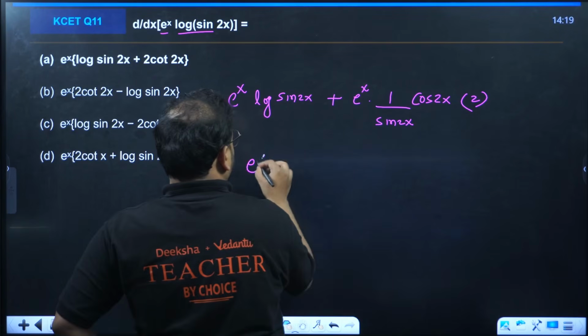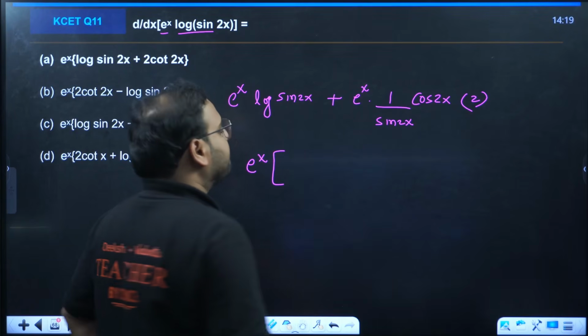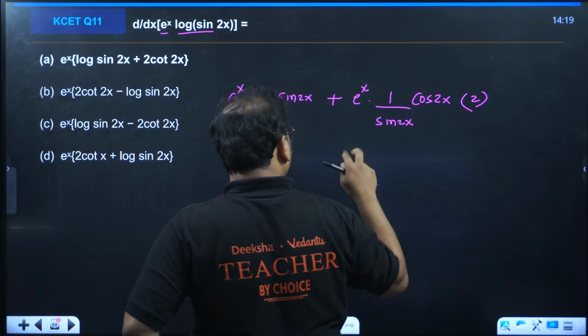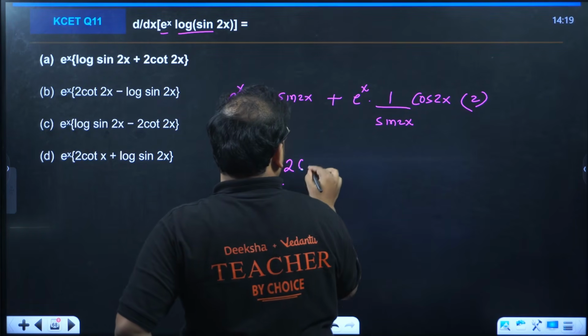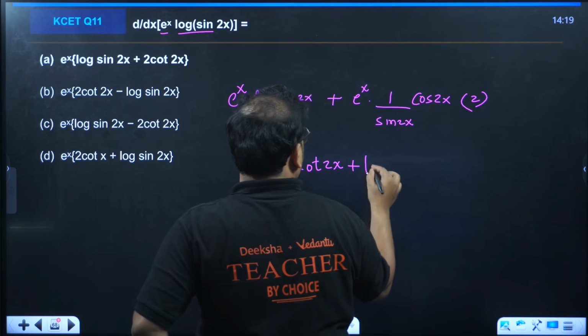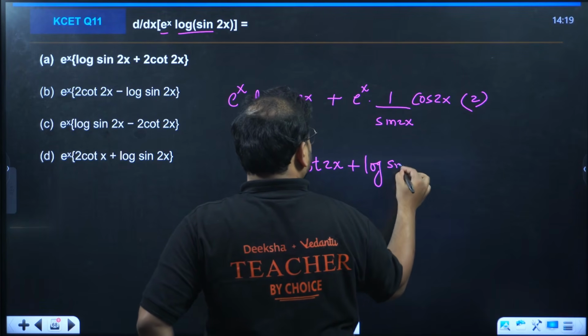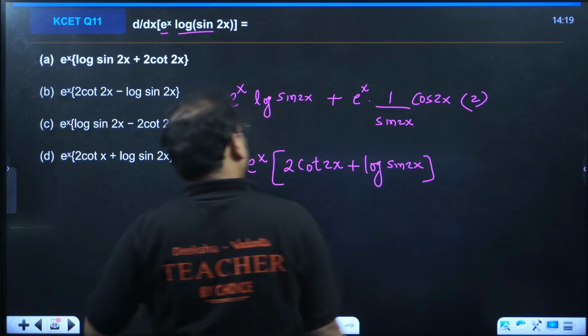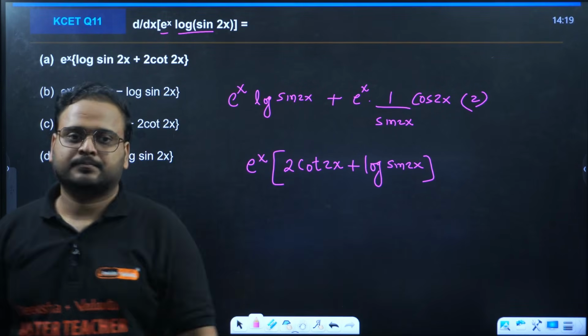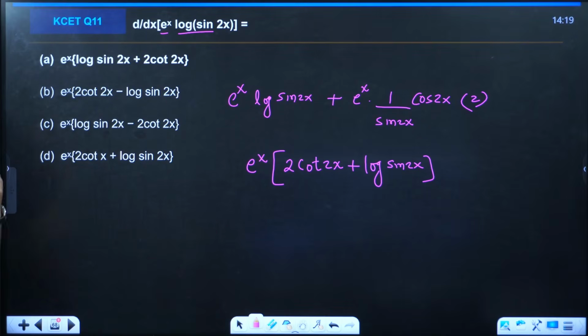You can see e power x is common. This becomes cos by sine. That is going to be cot 2x. So 2 cot 2x plus log sine 2x. Cos by sine is cot 2x. So e power x times 2 cot 2x plus log sine 2x.